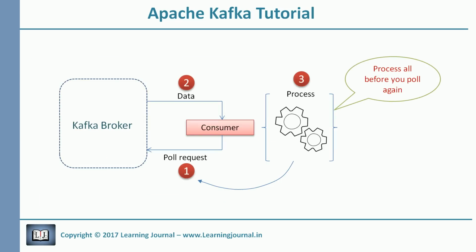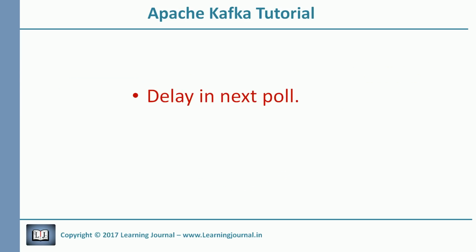Suppose we have a situation where we got a lot of data using the poll method, and it is going to take some reasonable time to complete the processing for all of the records. If you are taking a lot of time to process your records, you will have two types of risks. The first risk is the delay in next poll because you are busy processing data from the last call. If you don't poll for a long time, the group coordinator might assume that you are dead and trigger a rebalance activity. You don't want that to happen, right? Because you were not dead, you were computing.